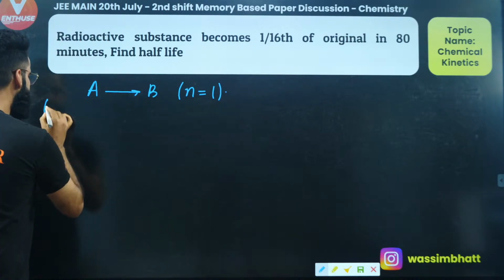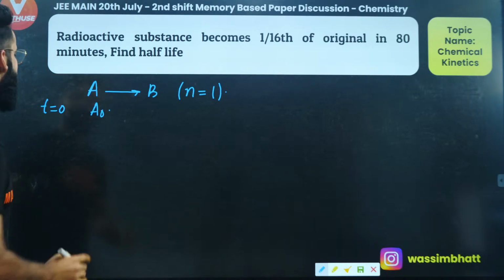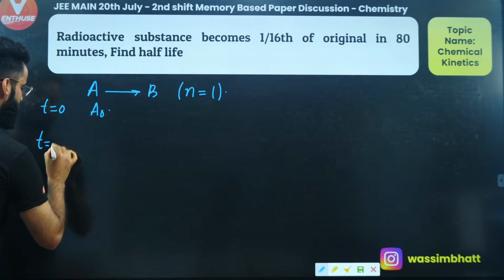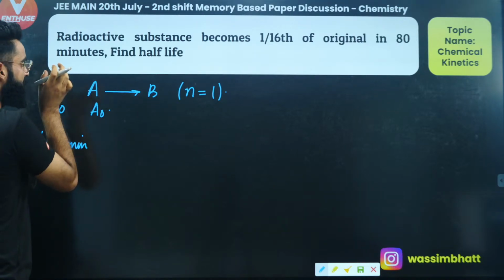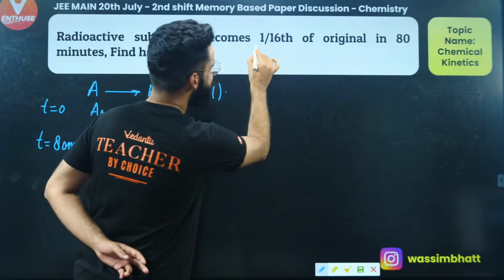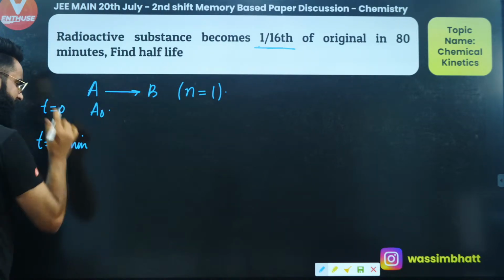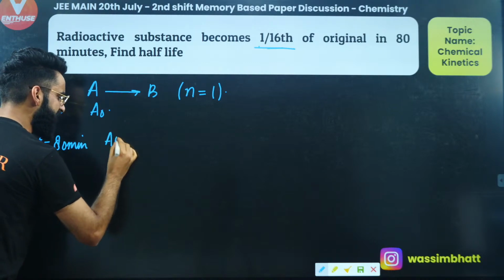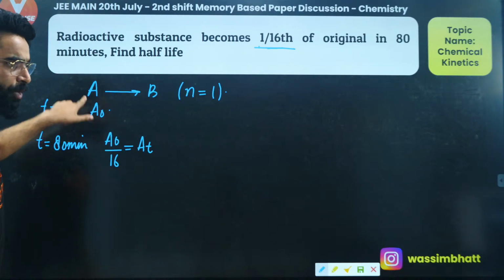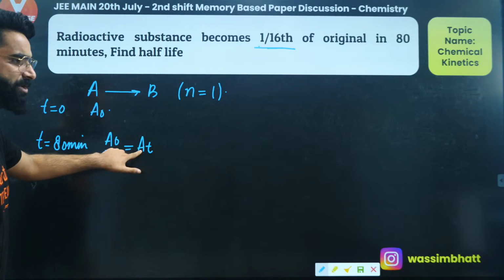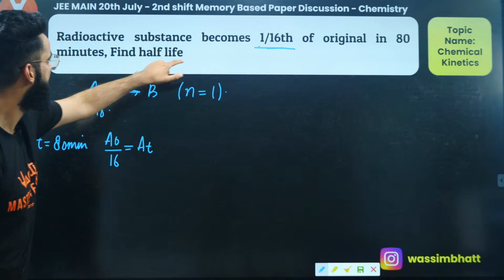At time t equal to 0, for example, the initial concentration of reactant is A0. And after 80 minutes, as mentioned in the question, the concentration of reactant will be 1/16th of its original value. So the concentration of reactant will be simply A0 divided by 16 after 80 minutes, which I represent by A80. A0 was the initial concentration of my reactant, and A80 is the concentration of reactant left after 80 minutes. What am I supposed to calculate? I'm supposed to calculate the half-life.